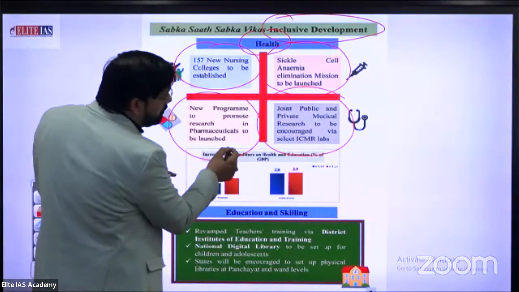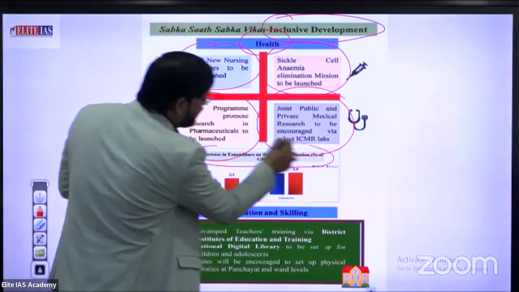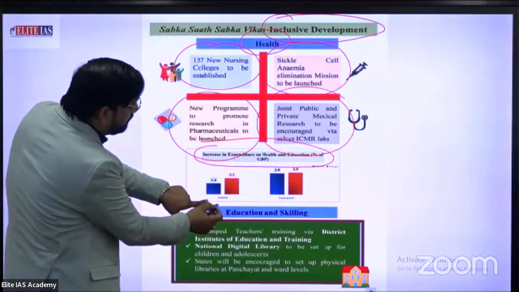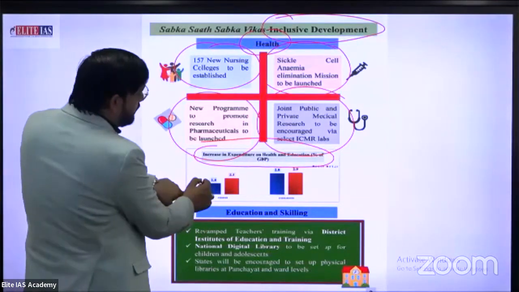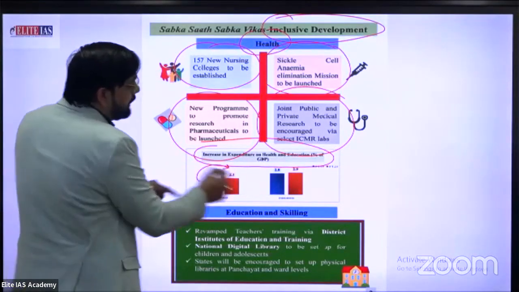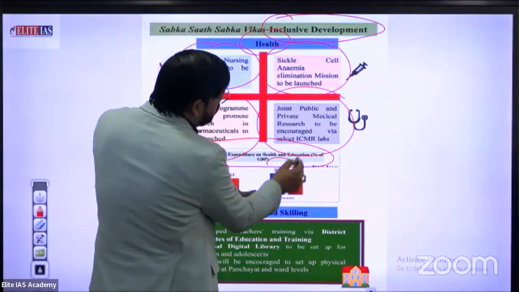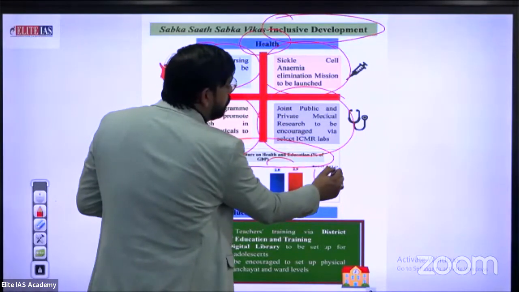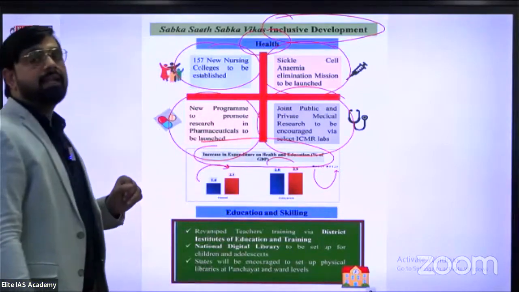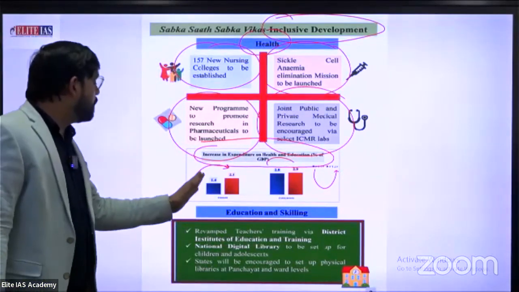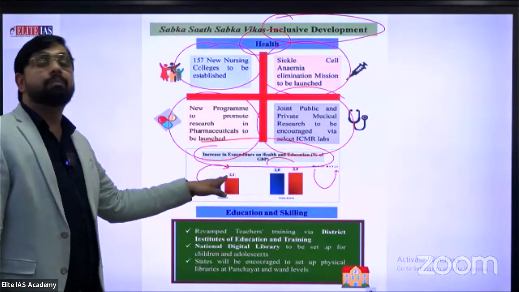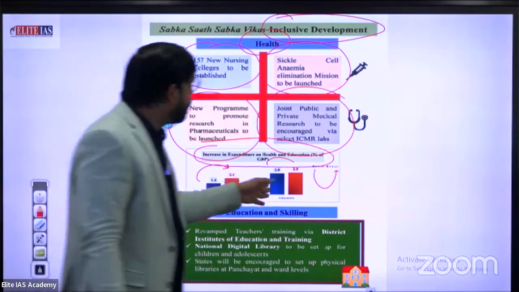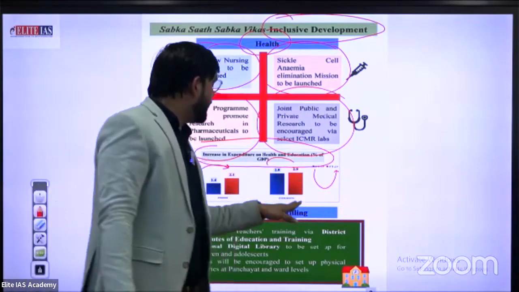Increase in expenditure on health and education as a percentage of GDP. Just see, in the health section it increased from 1.4% to 2.1%, and in education from 2.8% to 2.9%, in comparison of 2019 to 2023. Health rose due to the COVID impact.